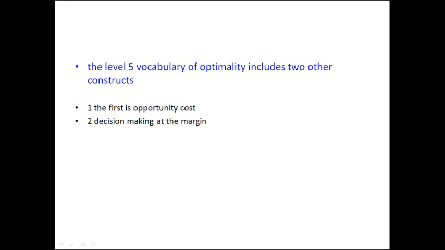There are two important constructs in level 5. The first is opportunity cost. Knowledge of opportunity cost greatly enhances pricing, decision, and negotiation. Level 5's second key construct is decision making at the margin. A decision to outsource is a key to process and sufficient knowledge.